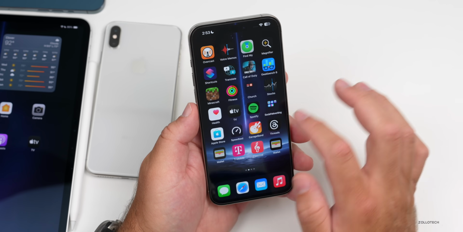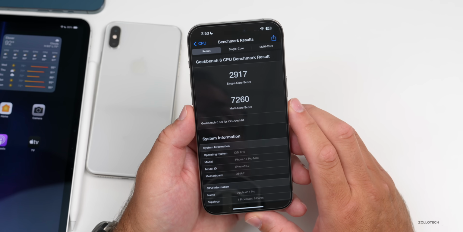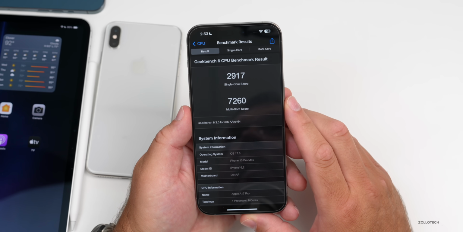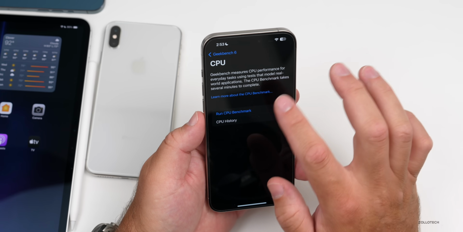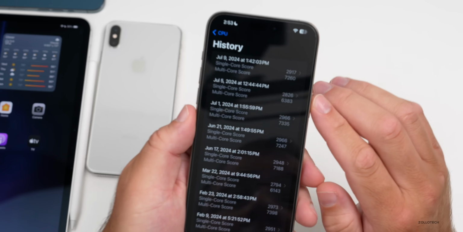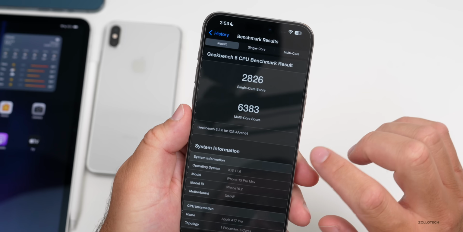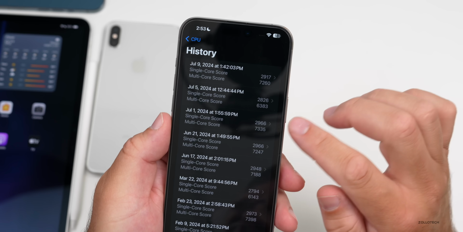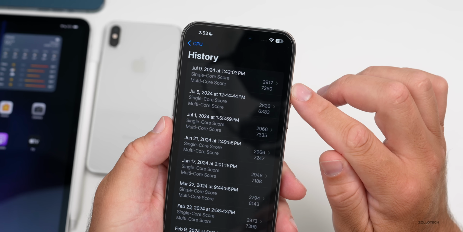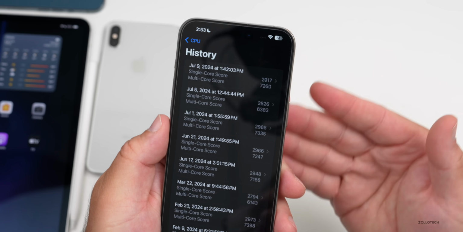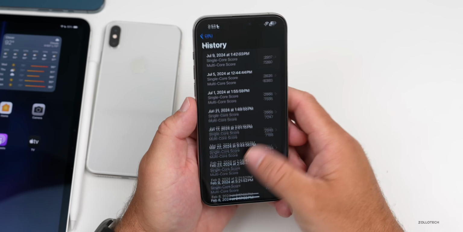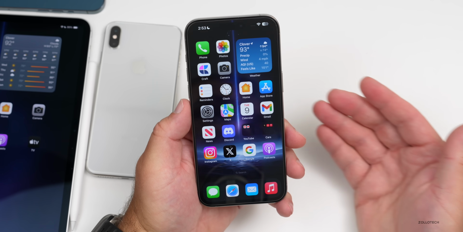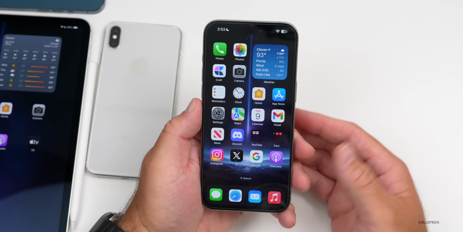As far as benchmarks, it actually scored pretty good at 2,917 for single core, 7,260 for multi-core. Compared to what we had before, it's jumped up a little bit. So you'll see here, this was the previous time. It jumped up just running it the first time. It's doing quite well. It's within its margin of error and seems to be performing as you would expect. Of course, that could increase a little bit after it's done processing in the background.